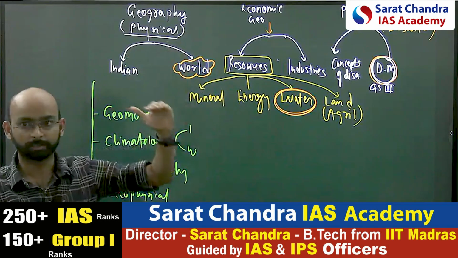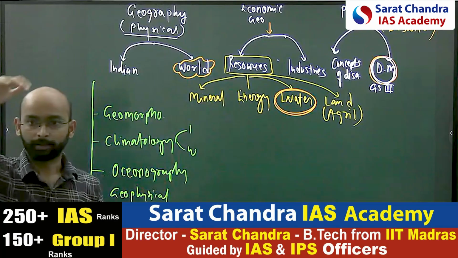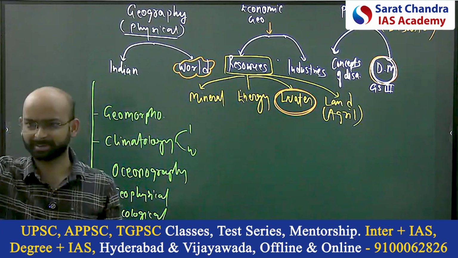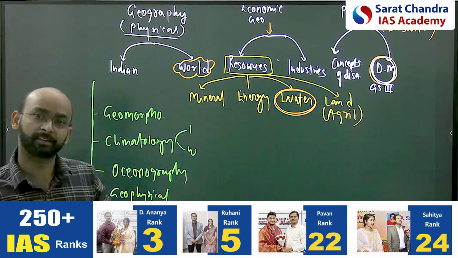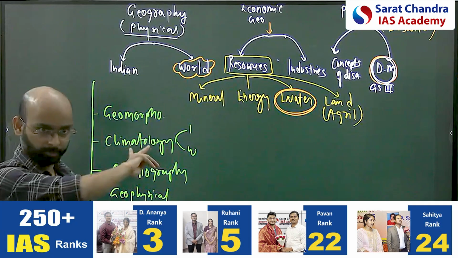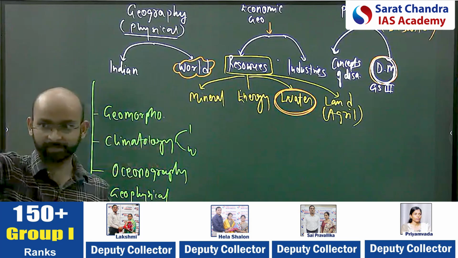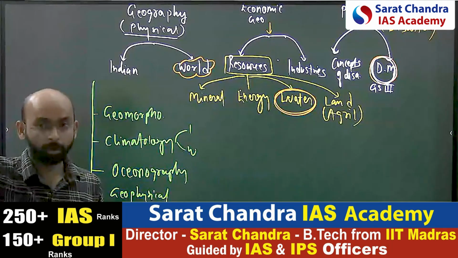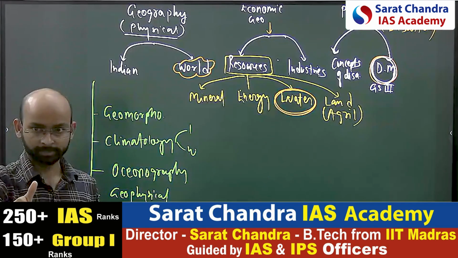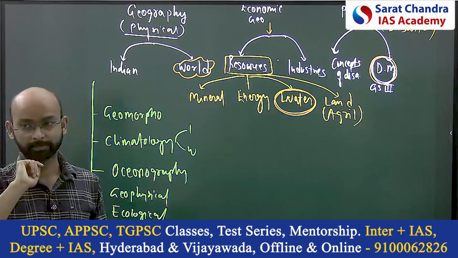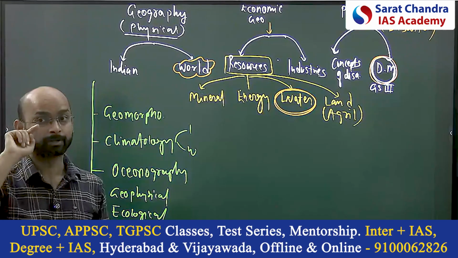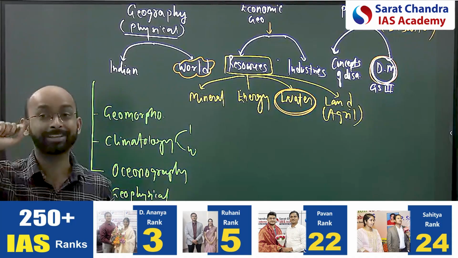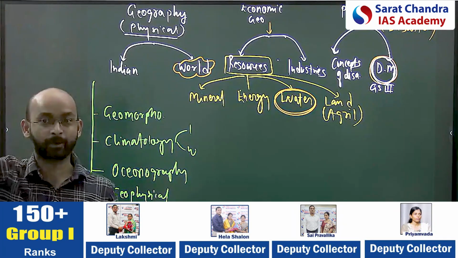There, geomorphology, climatology, oceanography. Then they are asking about industries and resources. Resource means land resource, water resource, mineral resource, energy resource. Four major resources from which the questions are asked. Industry: primary sector, secondary sector, tertiary sector. Are you able to know the complete syllabus? Yes. Now, why it is important, you will understand. It helps you to understand the whole geography, and it helps you to create points, because now you can imagine any question in these broad dimensions.